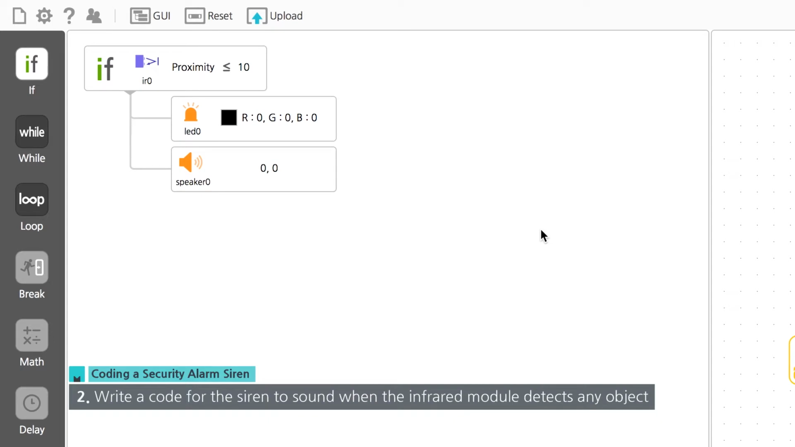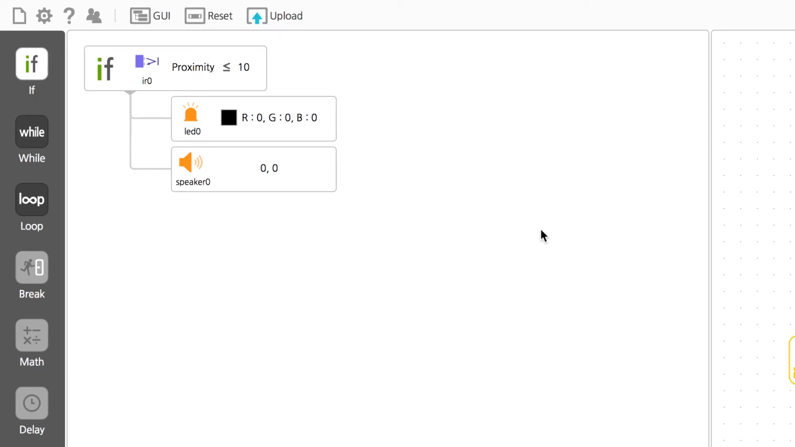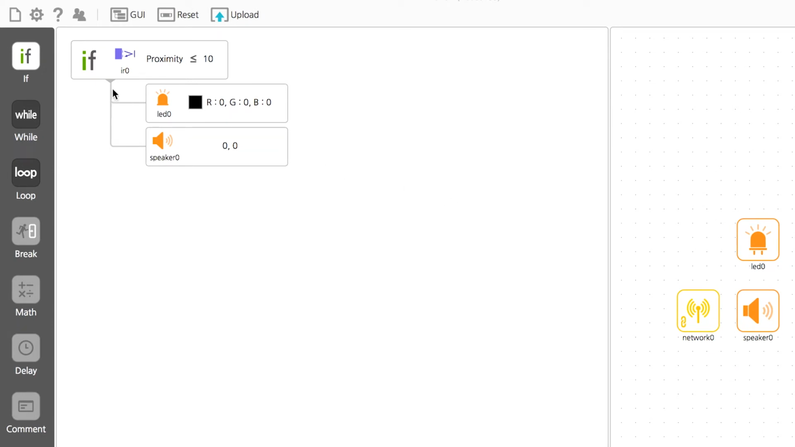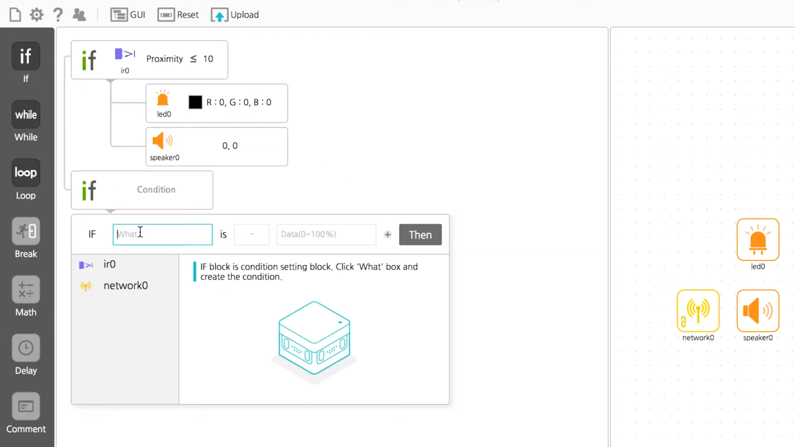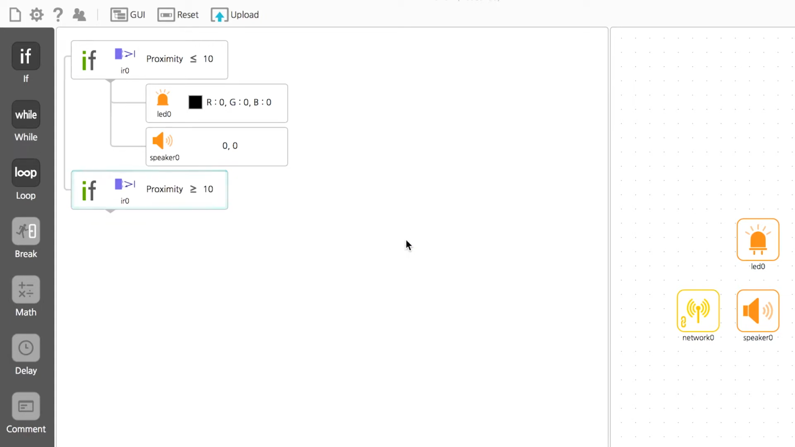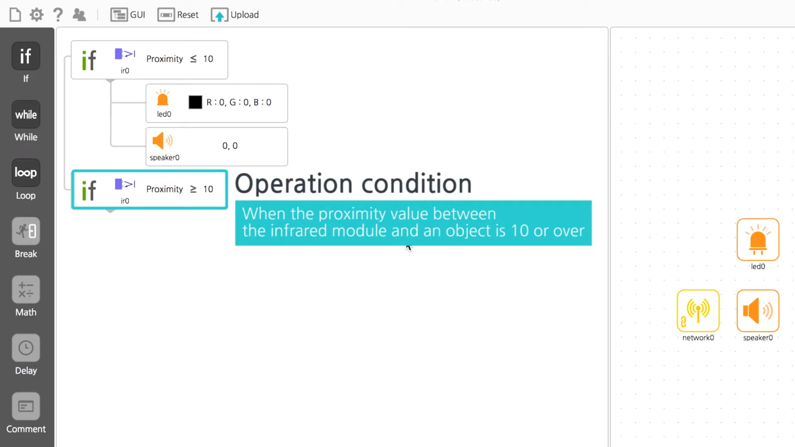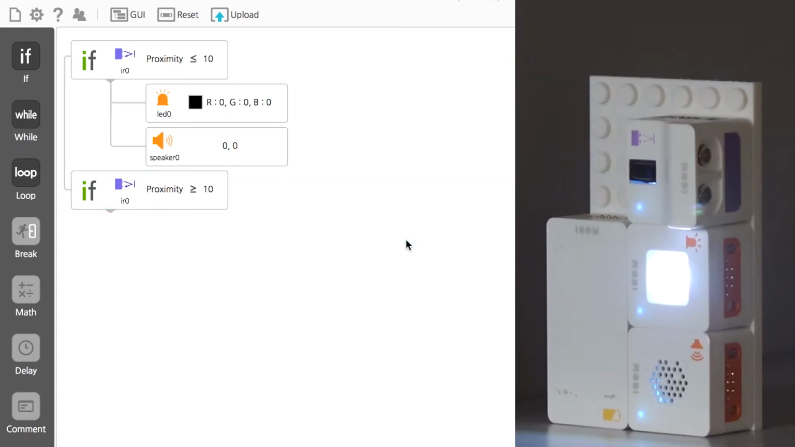Now we are going to write a code for the siren to sound when the infrared module detects any object. We need to set a new operation condition, so add a new if block. As we did before, select IR in the condition box and set greater than or equal to 10 for the proximity. You have just set the second condition, if the proximity value between the infrared module and an object is 10 or over. In this condition, we will make the LED color change using a random module.